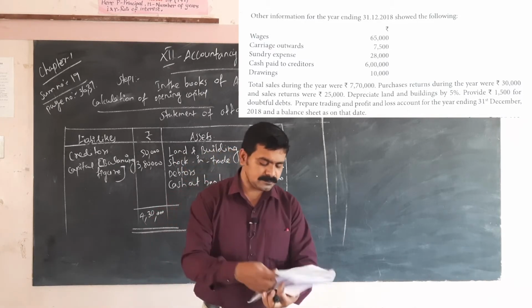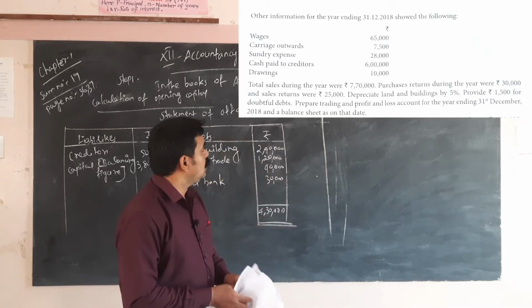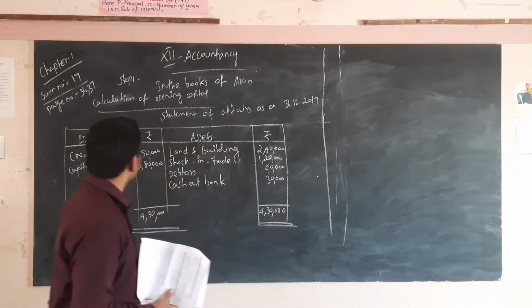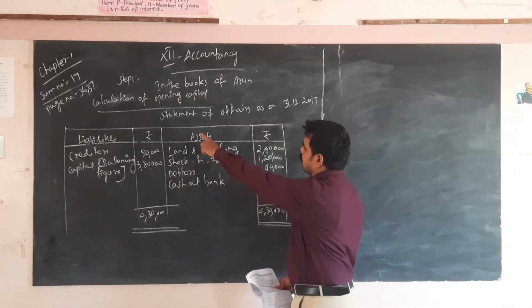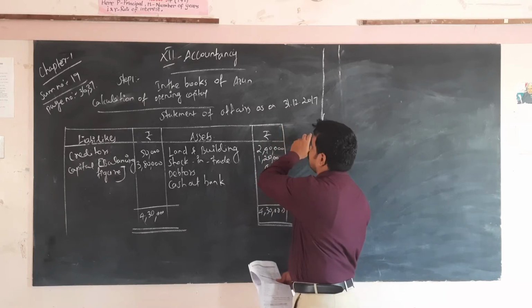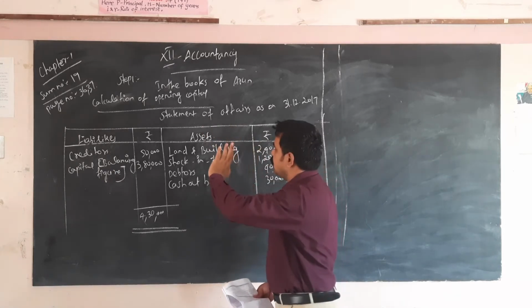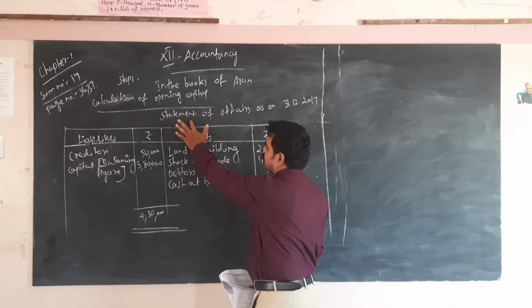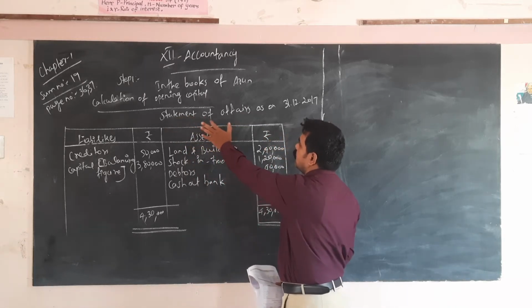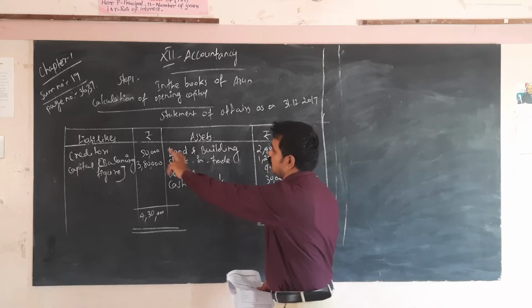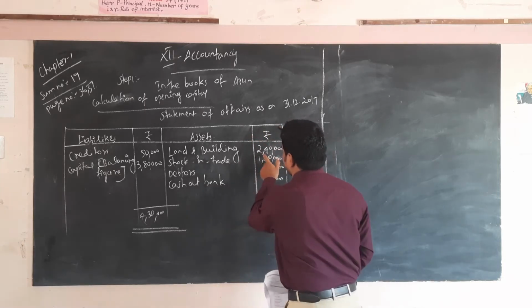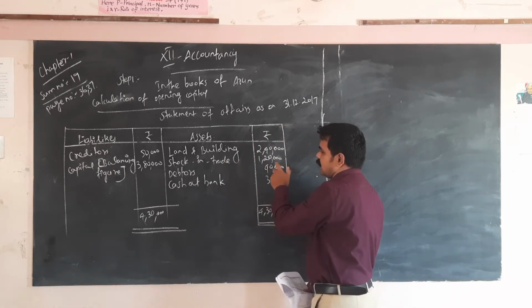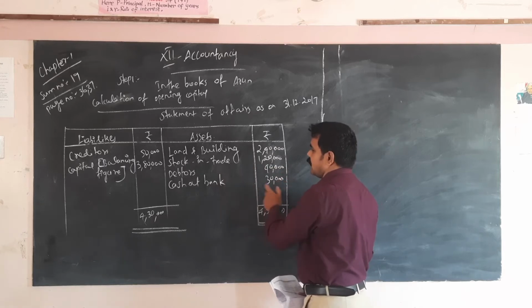So this is step 1. In the books of Arun, calculation of opening capital, statement of affairs as on 31st 12 2017. In double entry system this is called a balance sheet, but now it is called a statement of affairs. Liabilities and assets: land and building 2,40,000, these are the opening balances up to 31st 12 2017; stock in trade 1,20,000; debtors 40,000; cash at bank 30,000.